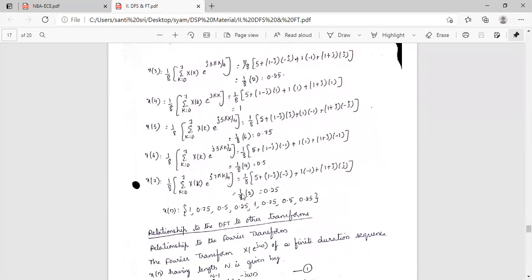So this is about the discrete Fourier series and Fourier transform. With this I am concluding today's class. Tomorrow we'll continue the same concept. Okay, thank you.